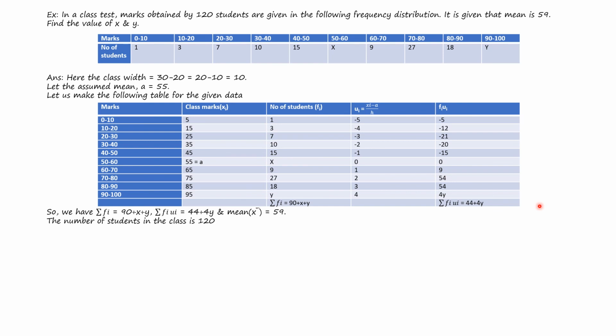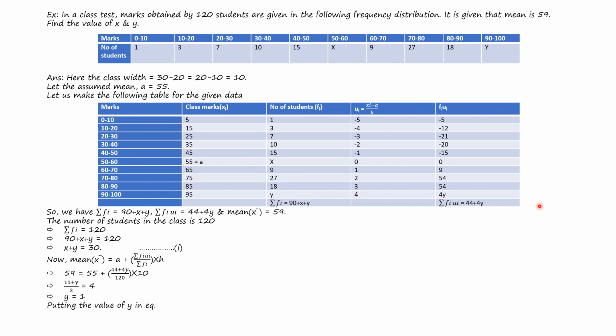Now the number of students in the class is 120, that means summation of fi equals 120. So we can write 90 plus x plus y equals 120, or x plus y equals 30. That is the first equation. Now mean x bar is A plus summation of fi ui whole divided by summation of fi, into h. Putting the respective values we get 59 equals 55 plus 44 plus 4y divided by 120, into 10, or it's nothing but 11 plus y by 3 equals 4, or y equals 1.